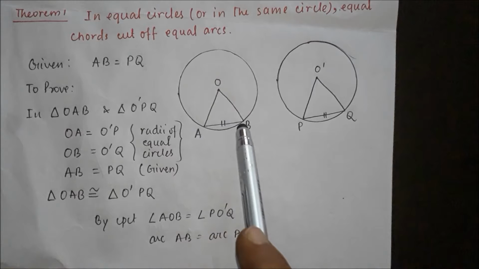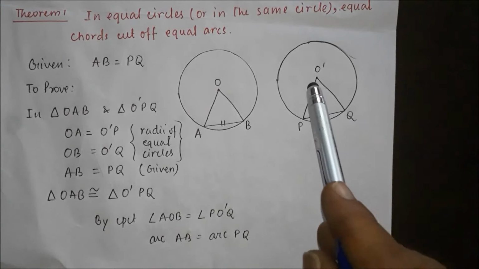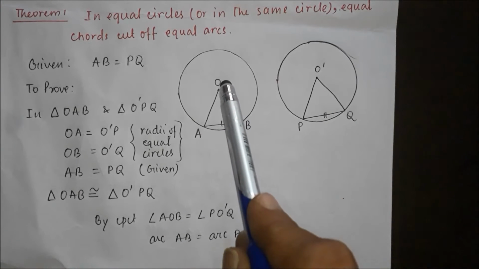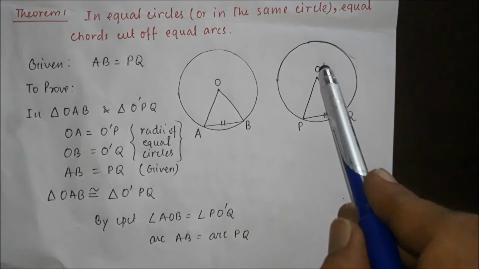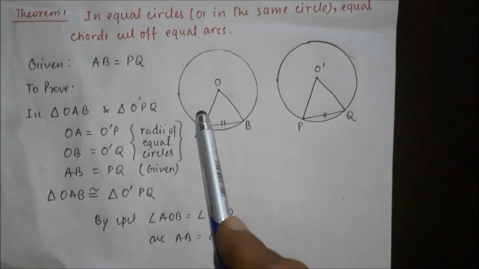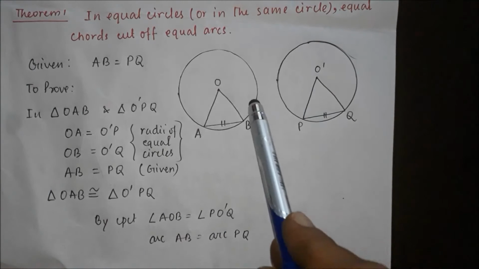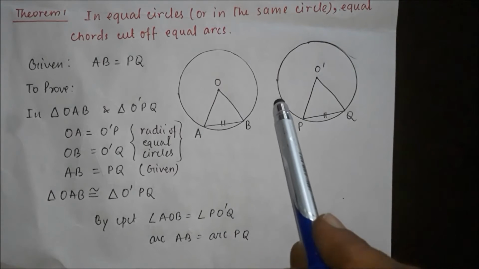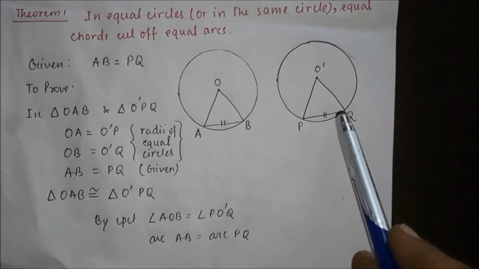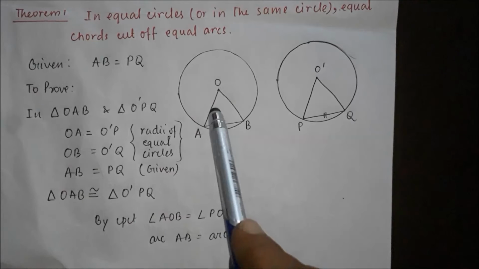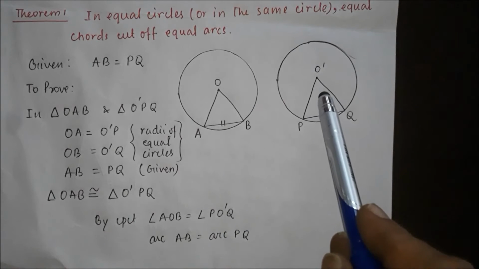So first we need to prove these two triangles are congruent to each other. That means we prove the congruency of triangle OAB and triangle O prime PQ. Now OA equals O prime P because they are the radii of equal circles. OB equals O prime Q, same reason, and AB equals PQ as it is given. Therefore these two triangles are congruent to each other.